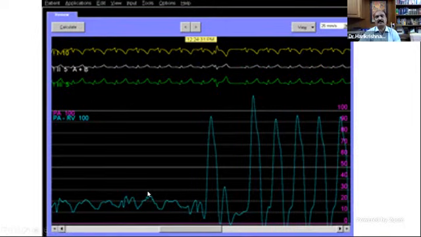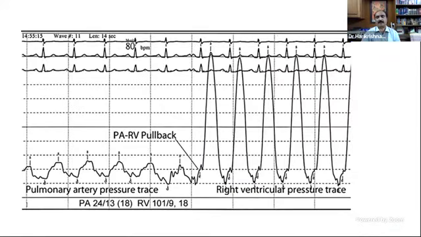So I will show you some tracings and explain. So this is a valvular pulmonary stenosis with a gradient of around 90 minus 20. So around 70 millimeter gradient. So this is 70 millimeter gradient pulmonary stenosis, valvular pulmonary stenosis. This is another example. This is taken from a textbook. The other one is an original tracing. So PA to RV pullback. You can see the pulmonary artery pressure trace. This is the right ventricular pressure trace. Almost a similar tracing. So that is what this shows. There's a significant gradient. This is the systolic pulmonary artery pressure.